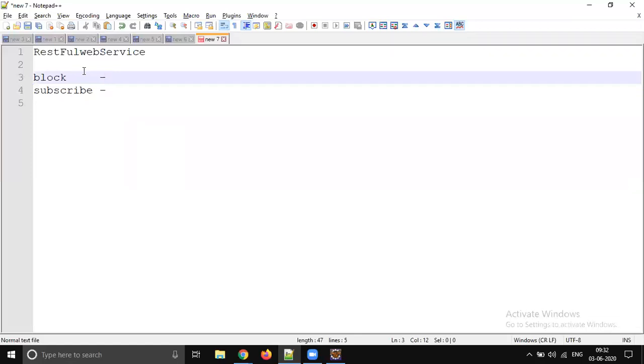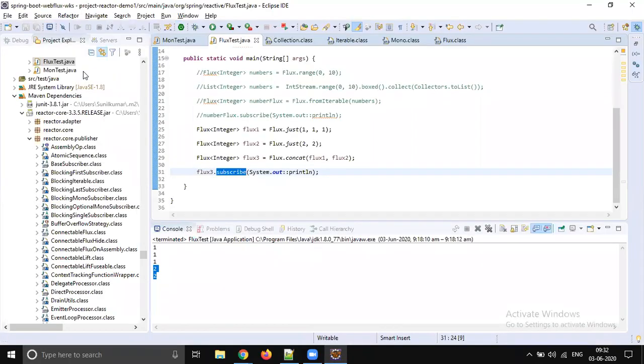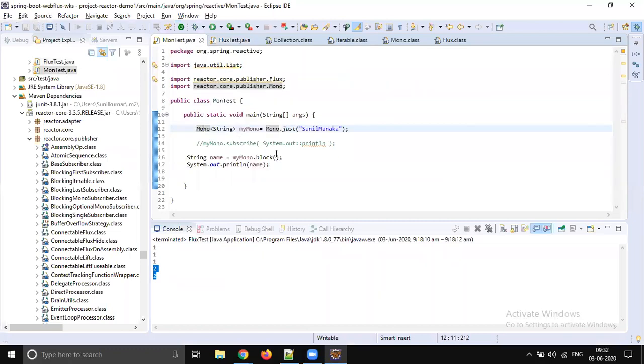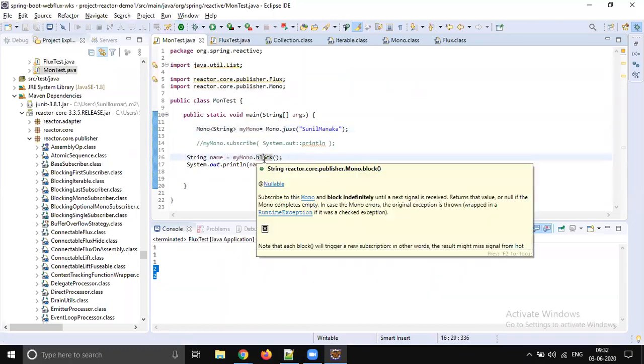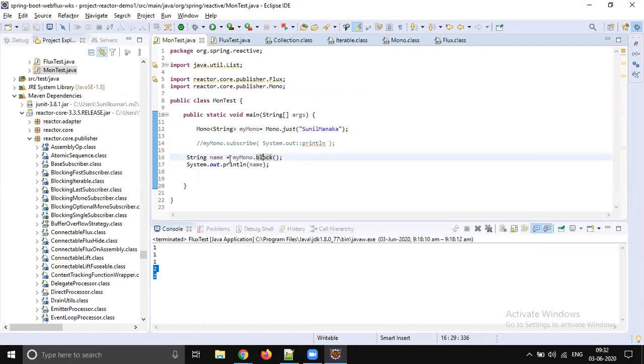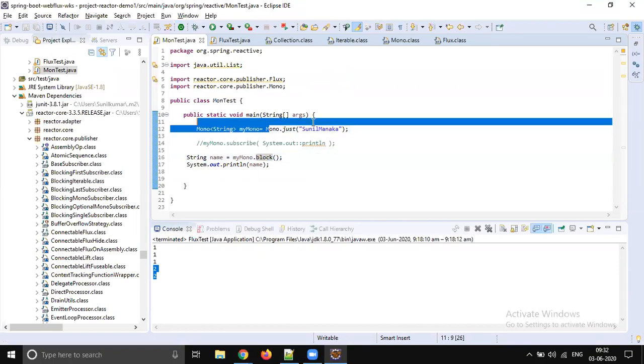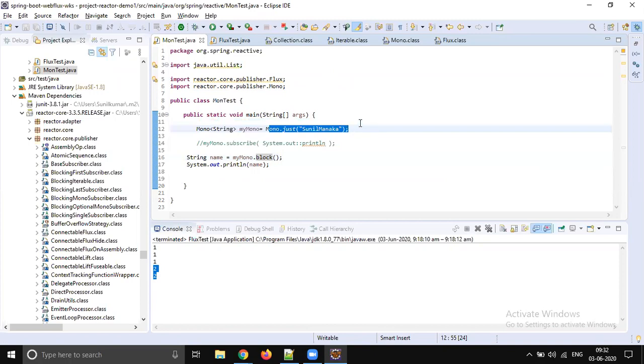When you call the block method, for example if you go to this example and call the block method, what is the drawback with this approach? This main thread, so who is going to call this code? The main thread. So the main thread will be blocked until this code is getting evaluated.